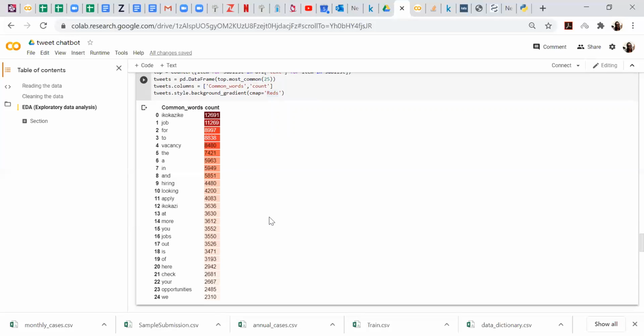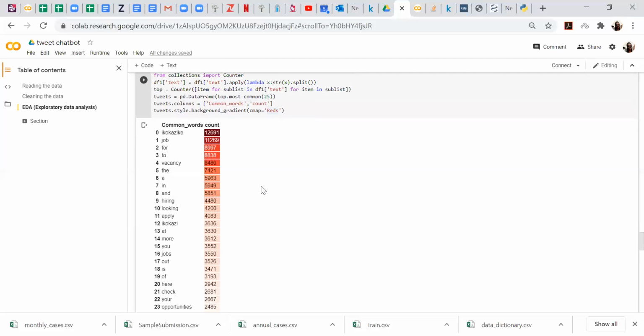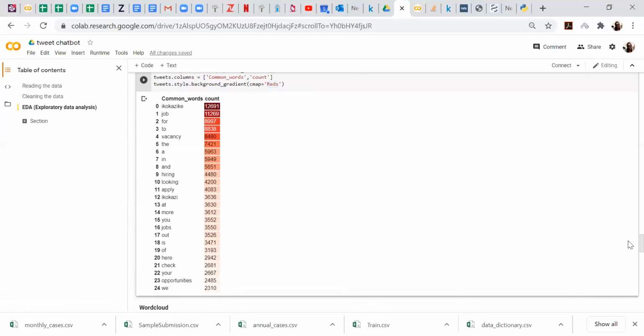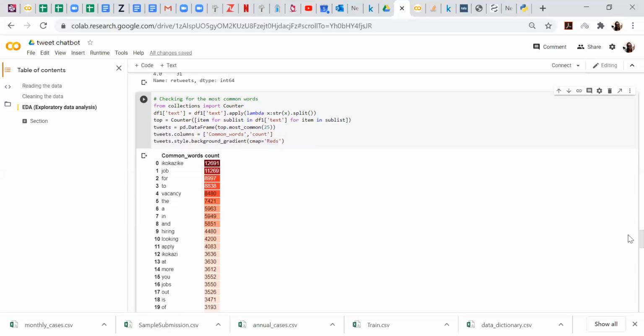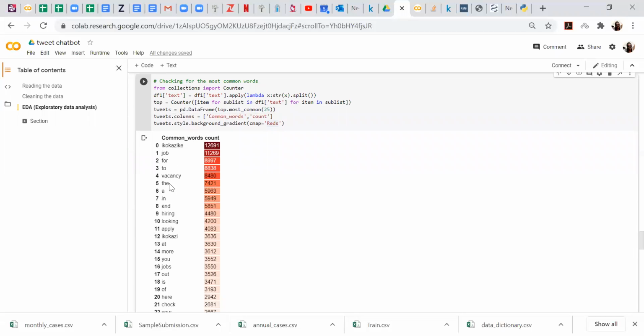So sometimes when you're doing this analysis, it brings up articles like to, for, they, and then it doesn't give you insights. Usually when that happens, you create a function called stop words, so you remove stop words. Those words like to, the, a, in English, I can't remember what they are called collectively. When you initiate stop words, it removes them, and then you run your common words again, and now you'll have the main words.